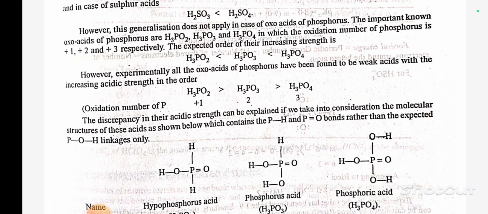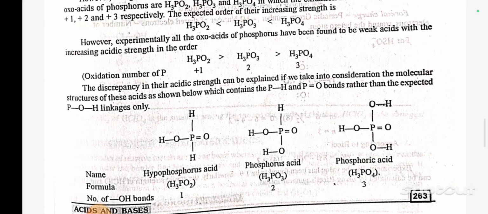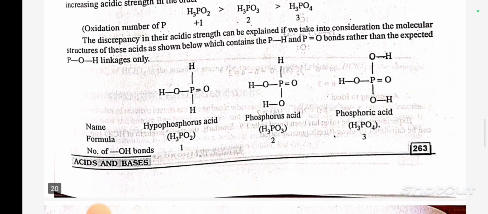The discrepancy in the acidic strength can be explained if we take into consideration the molecular structure of these acids as shown, which contain the P-H and P=O bonds rather than the expected P-OH linkage only.